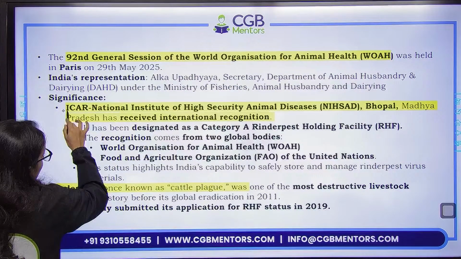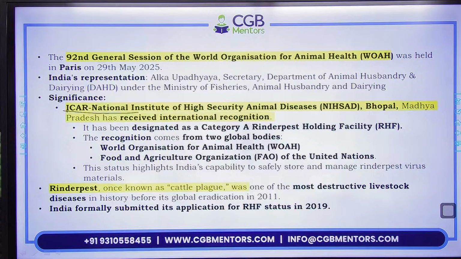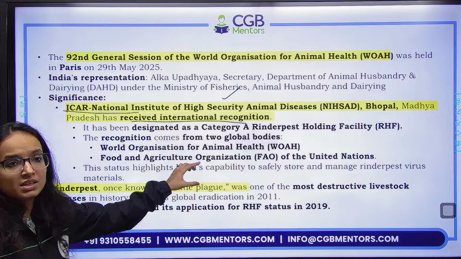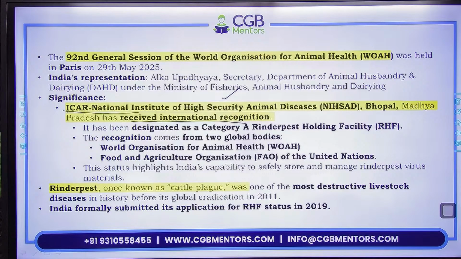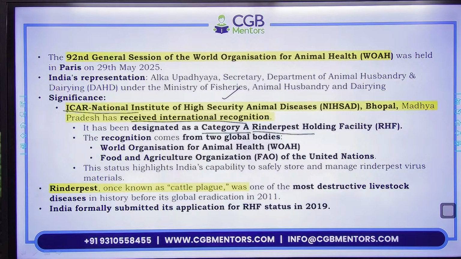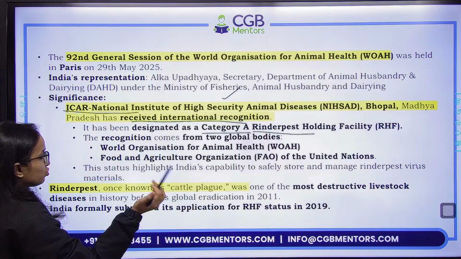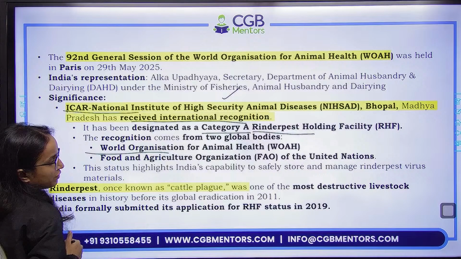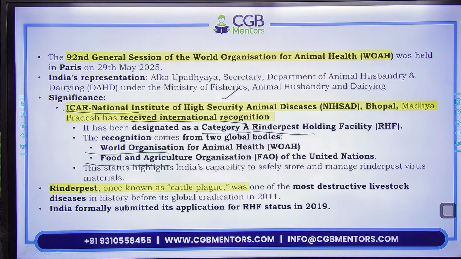The National Institute of High Security Animal Diseases, Bhopal, has received international recognition. The ICAR National Institute of High Security Animal Diseases, located in Bhopal, Madhya Pradesh, recognition for what? For it. And this recognition was provided by two global bodies, the World Organization for Animal Health and FAO, the Food and Agriculture Organization of the United Nations.